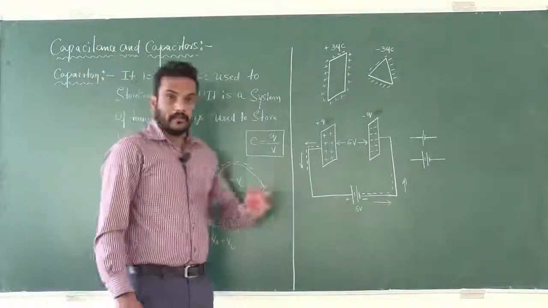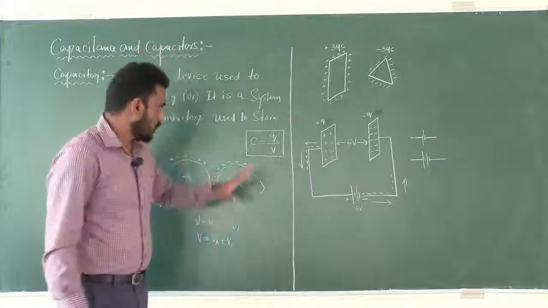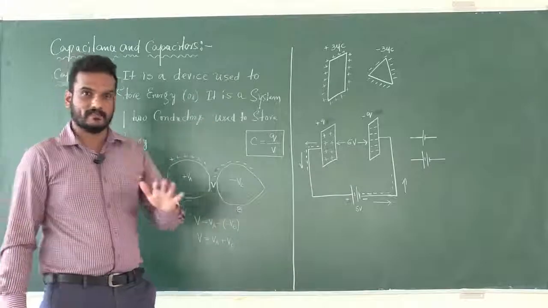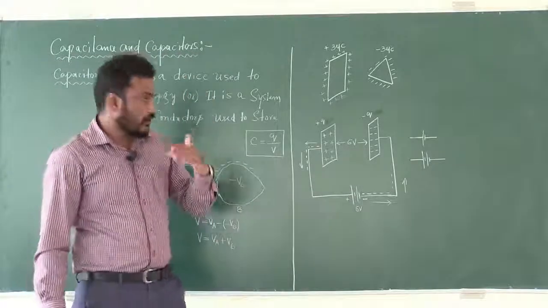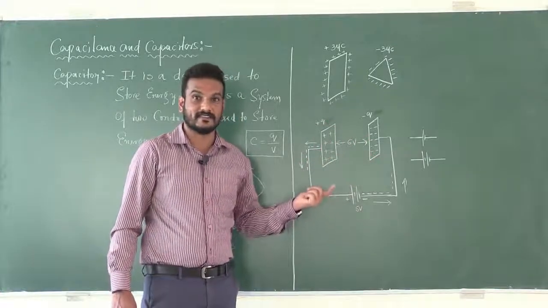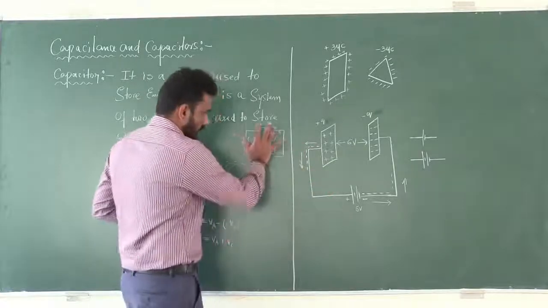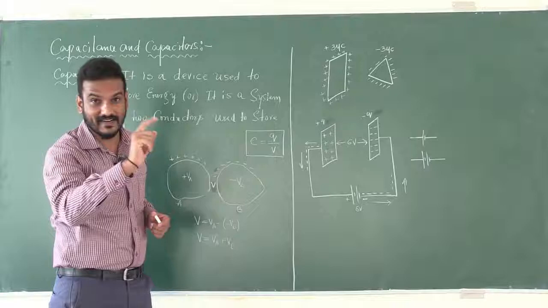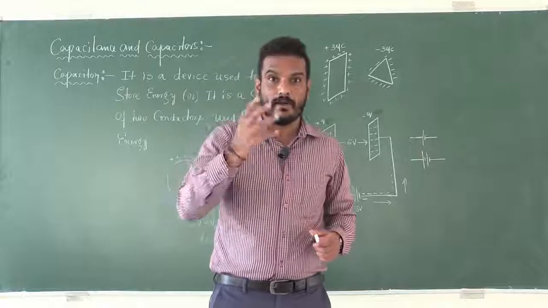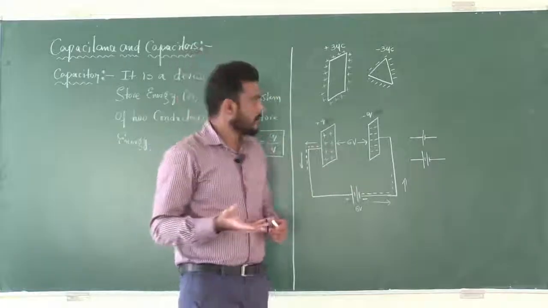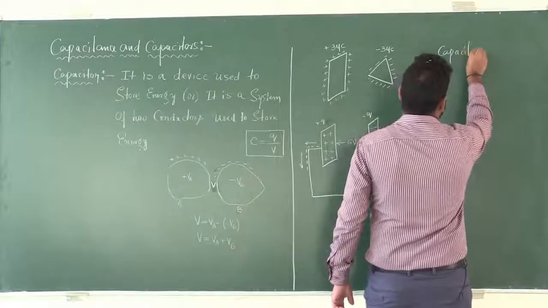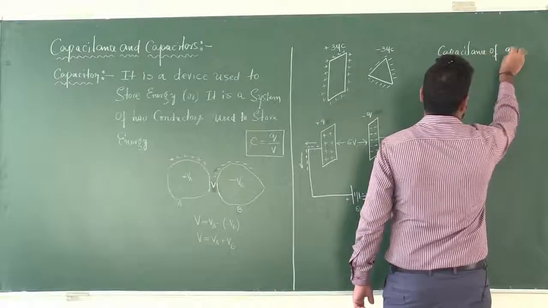Then what is the capacitance of a capacitor? One thing you have to remember: this is the capacitance of a conductor, what I explained in the last class. Now what do you mean by capacitance of a capacitor? A capacitor is a system of two conductors. What I explained in the last class was for a single conductor. Now I am talking about the capacitance of a capacitor. Let's see now. Capacitance of a capacitor.